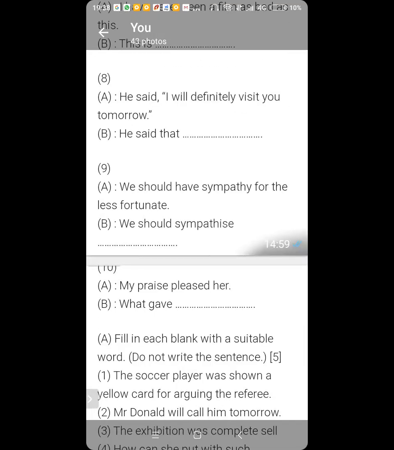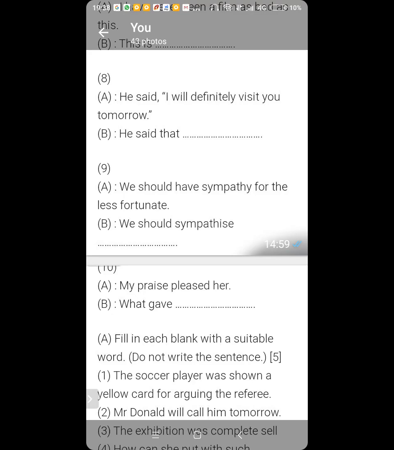We should have sympathy for the less fortunate. We should sympathize with the less fortunate. With sympathize, the preposition with comes. We should sympathize with the less fortunate. Then number 10.